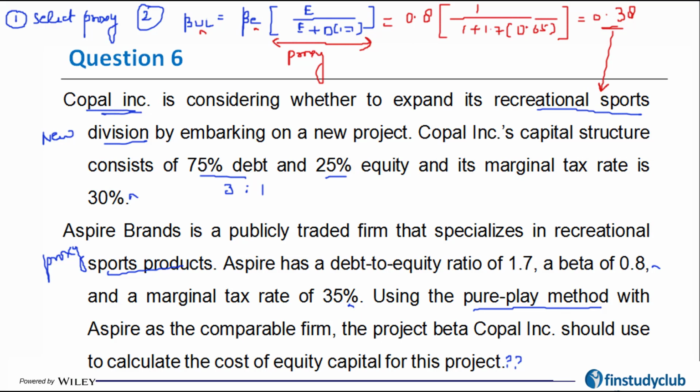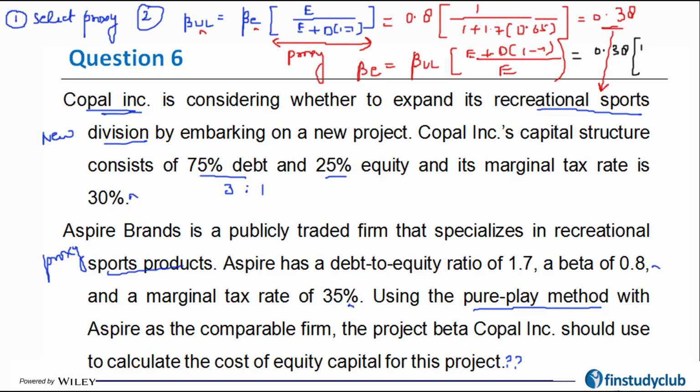And now using that, I will re-lever the same beta using the similar formula, but now I'm going to put that in a different spirit, wherein I'm going to calculate the beta equity equal to beta unlevered. Now the numerator is going to become the denominator and vice versa. And now putting in the figures for the subject matter company, here beta unlevered is 0.38.